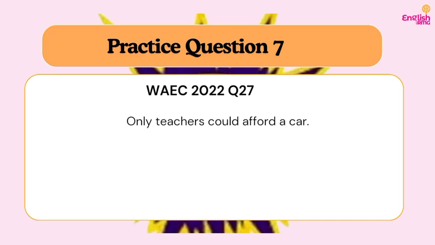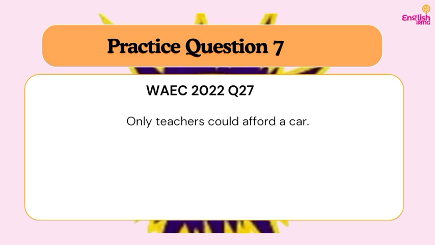And here we are going to use strategy 4, which is considering the conjunctions. Only teachers could afford a car. What does this mean? Only is one of those word classes that is very, very mobile. We could say teachers only could afford a car. We could say teachers could afford a car only. We could say teachers could only afford a car. And we could also say teachers could afford only a car.